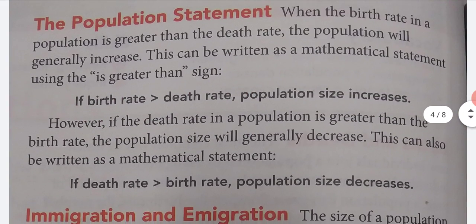The population statement. When the birth rate in a population is greater than the death rate, the population will generally increase. This can be written as a mathematical statement using the is greater than sign. If birth rate is greater than death rate, population size increases. However, if the death rate in a population is greater than the birth rate, the population size will generally decrease. This can also be written as a mathematical statement. If death rate is greater than birth rate, population size decreases.